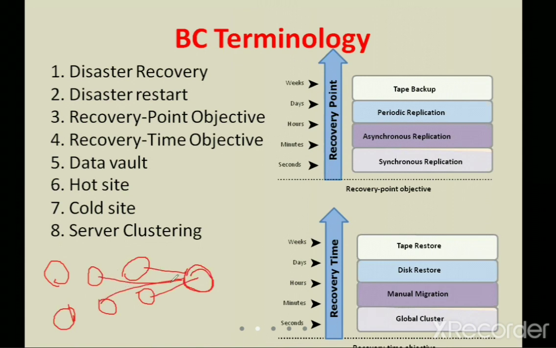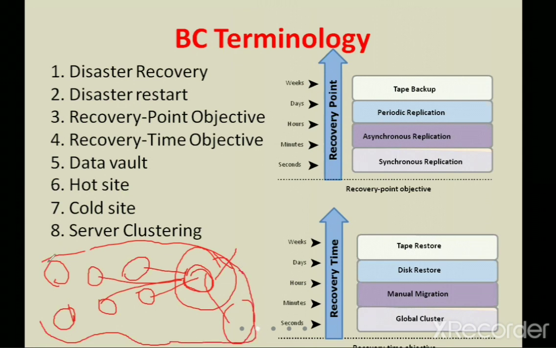Suppose this node is going to fail, then automatically there is a backup for it. This totally forms a cluster, and within this cluster we have a cluster head which looks after all the operations of each and every node.